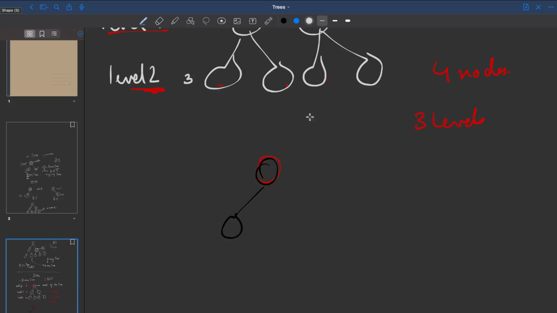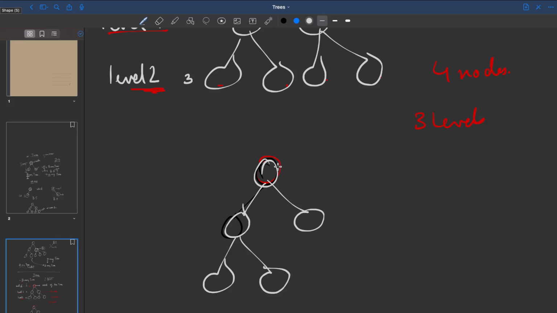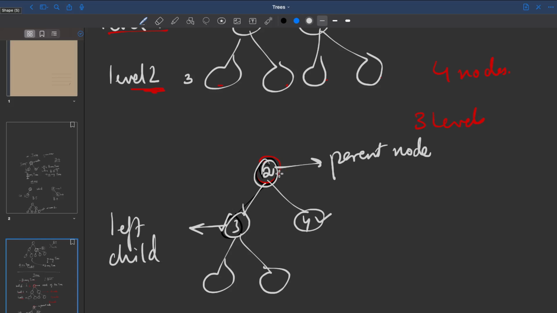Let's change this to white. Okay. This is the parent. Parent of whom? Actually the parent of the entire tree. But the direct parent of this node and this node. Right. Let's put the numbers 2, 3 and 4 here. Now 3, this particular node which has data 3, is basically the left child of the parent node 2. This is the right child.